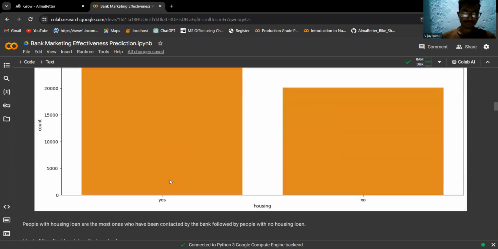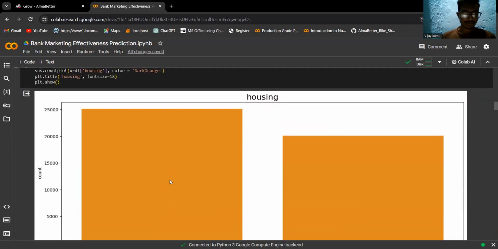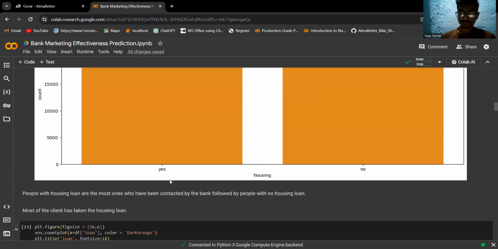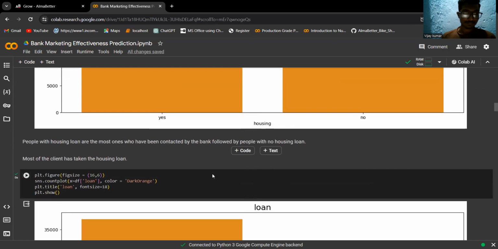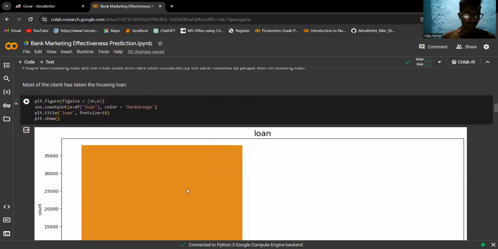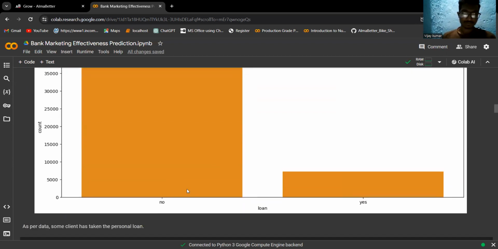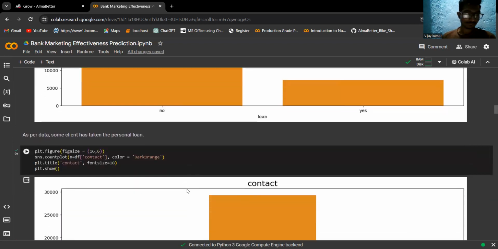Now we'll check housing. Most clients have a housing loan. Now we'll check loan, whether the client has a personal loan. Most of them don't have a personal loan.